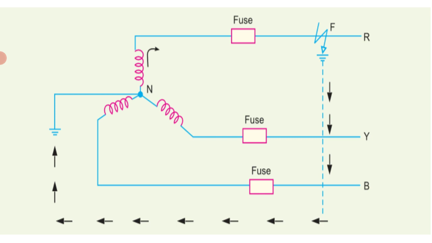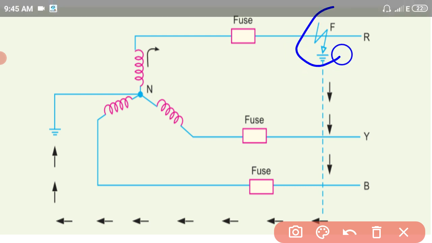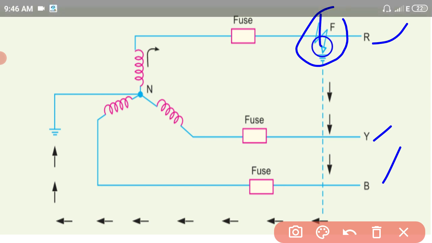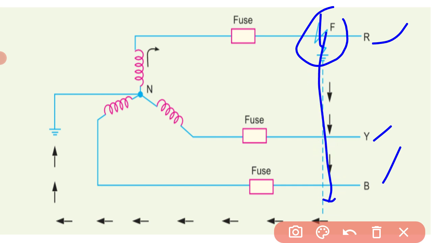You can see this is the grounded system. As I mentioned, without any element, this is the neutral point, and it is connected to earth without any element. What happens when a fault occurs? For example, here you can see the fault occurs in line R, of R, Y, B. A fault means the line comes to touch the ground.